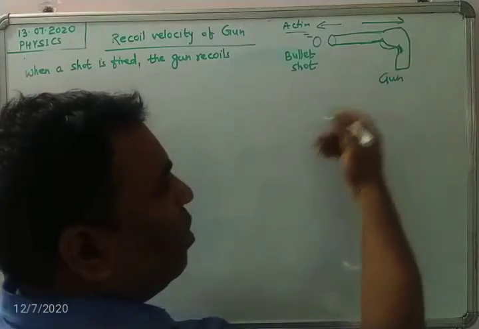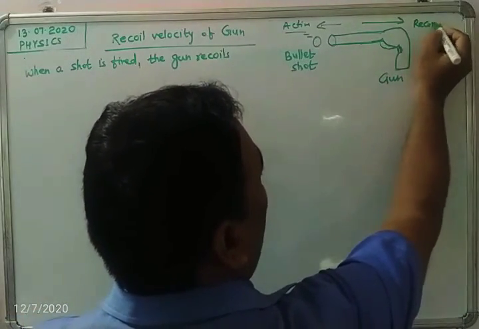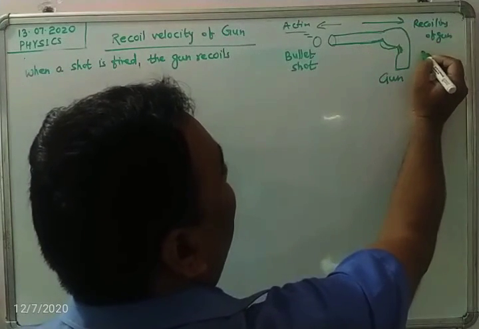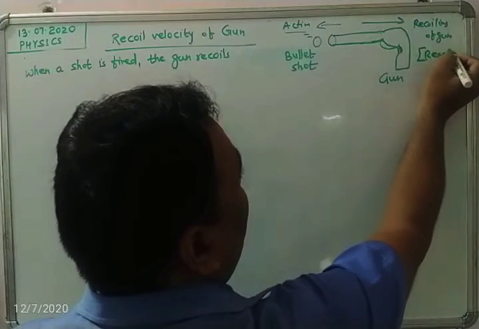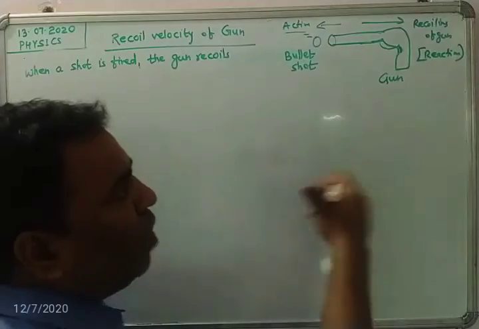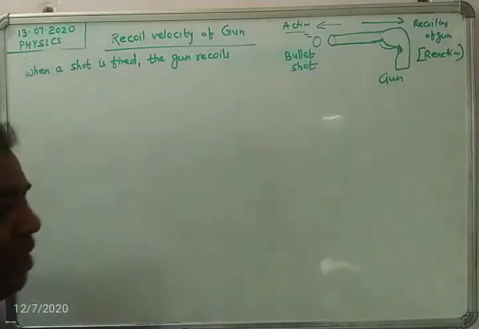Recoils means giving a jerk in the backward direction. Recoiling of the gun is a reaction force, students, in the backward direction.